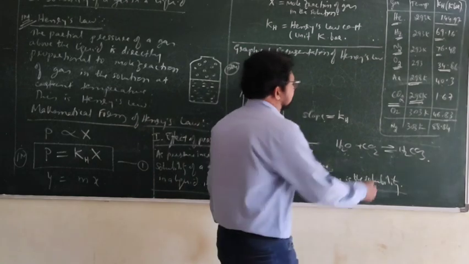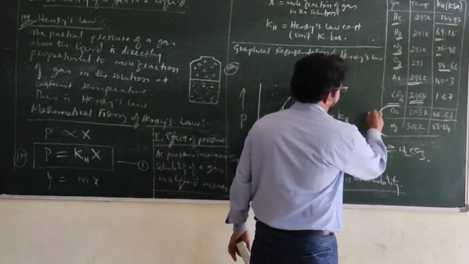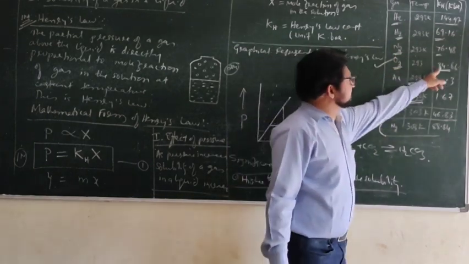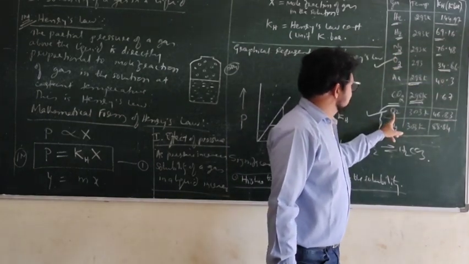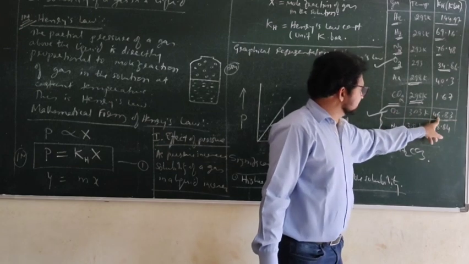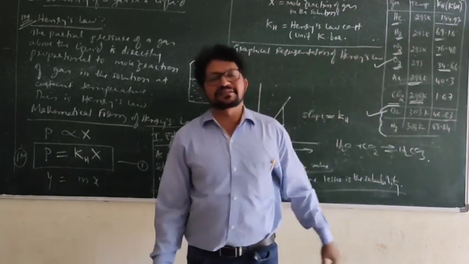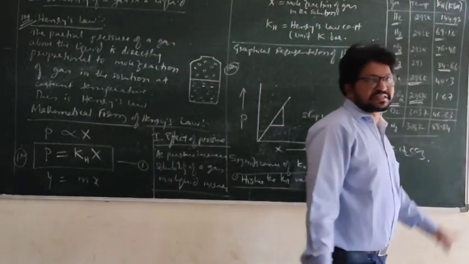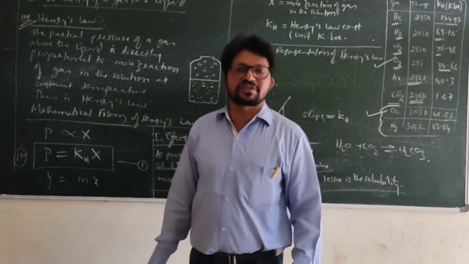Now, the effect of temperature I will discuss. You watch these two. Oxygen: 293 Kelvin, 34.86. 303 Kelvin, 46.83. What does it mean? Henry's law constant increased at higher temperature.